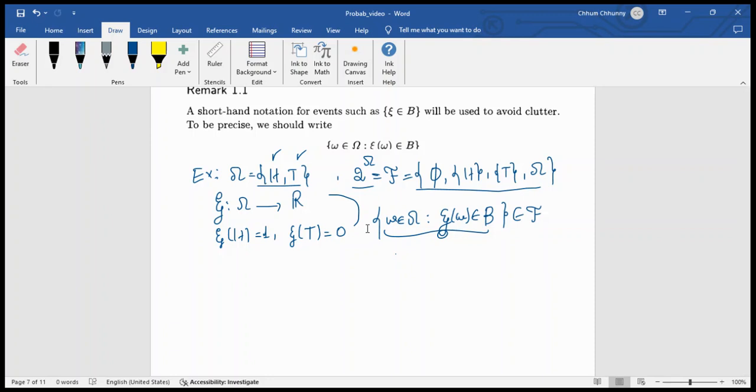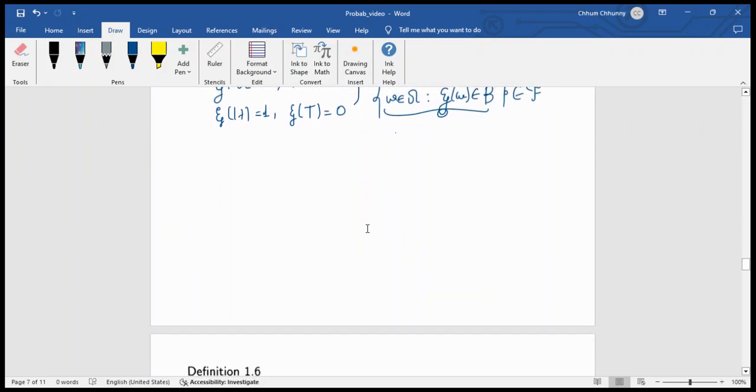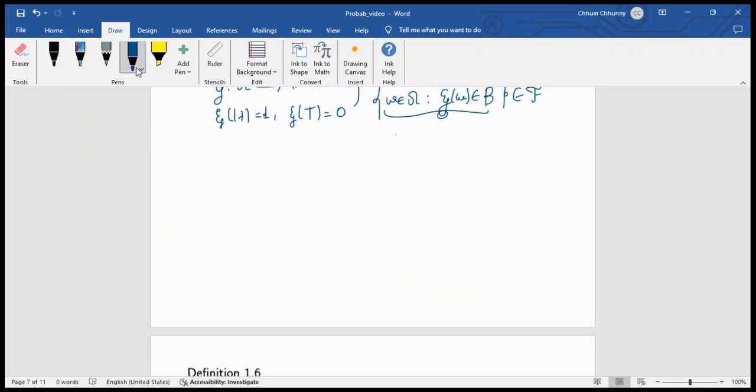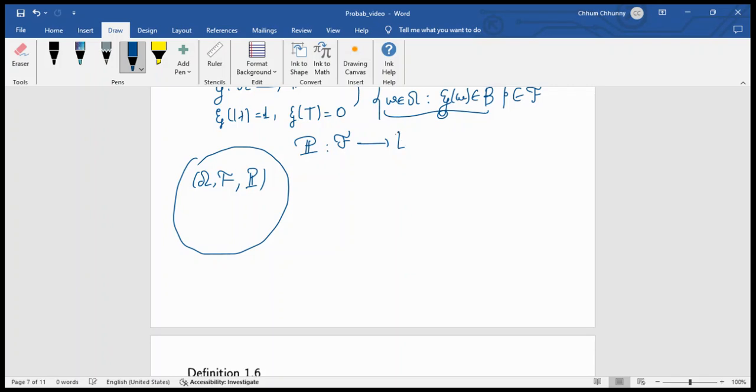Oh, before I go to the motivation, I want to tell you that this is the probability space Omega, F, P here, and if we want to visualize the probability of an event against its domain, we know from the second video that the probability measure is a mapping from F to [0, 1].